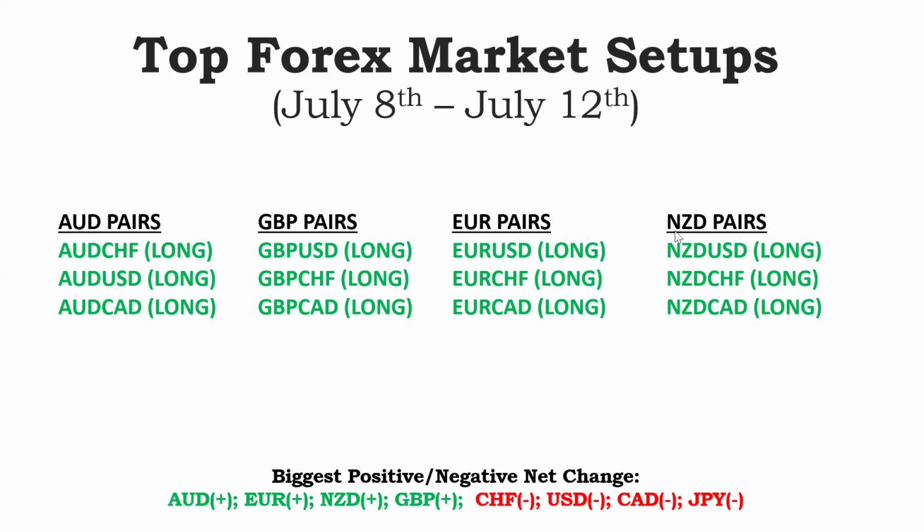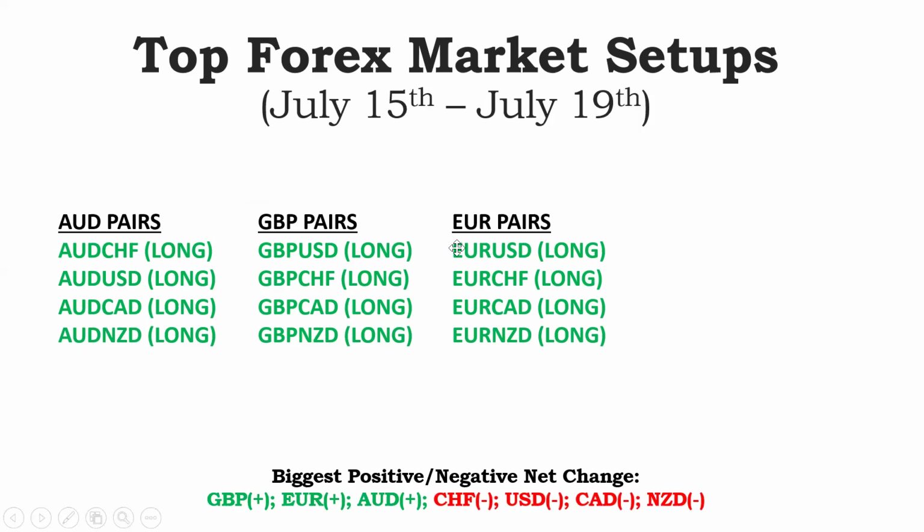GBP pairs, Euro pairs, but we had total negative on NZD. We had the interest rate decision on them, and then the statement following those interest rate decisions was more dovish than hawkish, and thus seeing a massive sell-off on New Zealand dollar. So New Zealand dollar did not perform well at all, and you could see it's part of why it's coming out this week as one of the weakest pairs to trade. So the trade for this week, these are my top pairs for the week, and that's July 15th to 19th. So New Zealand dollar moved from the positive side to the negative side.